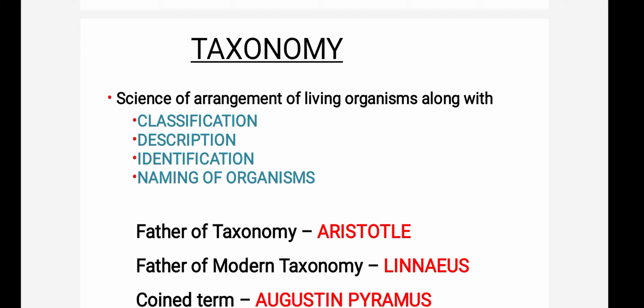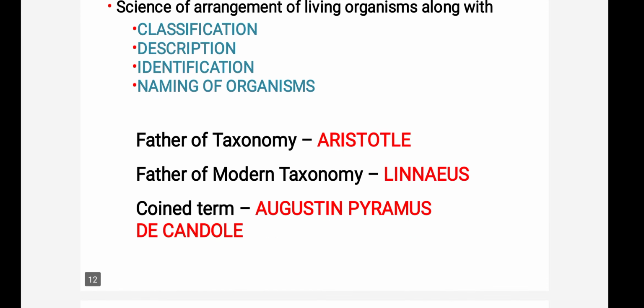We are arranging the organisms from single cell organism to multicellular organisms, and we have to name the organisms. So name in the sense scientific names. In scientific names there are two names given. One is the genus name, the other is the species name. So that is taxonomy. Here the father of taxonomy is Aristotle, and the father of modern taxonomy is Linnaeus.